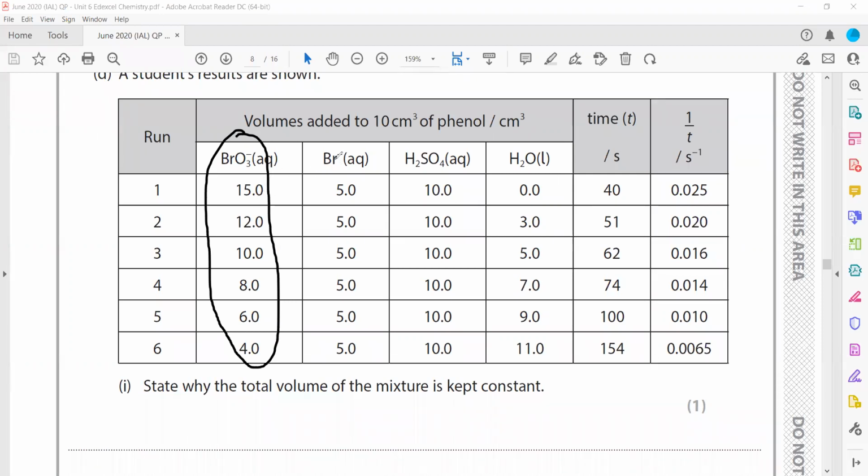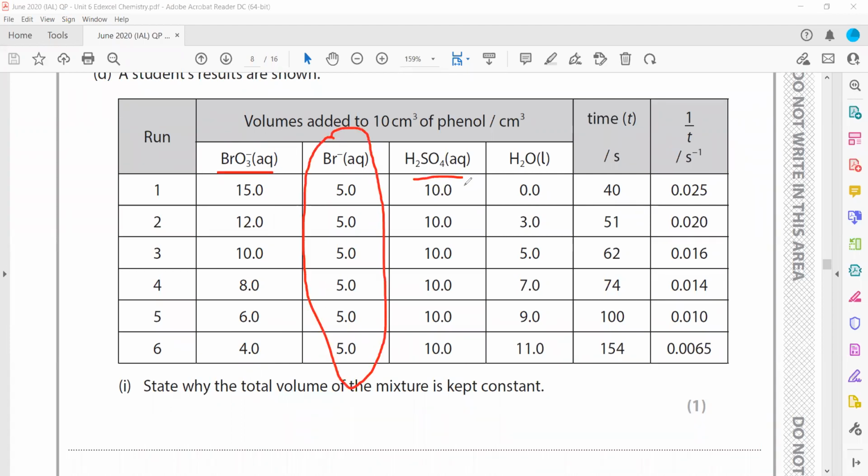Now, to determine the overall rate, we should also know the order with respect to bromide ion. So we'll change the concentration of bromide and keep bromate and sulfuric acid constant, keeping the total volume the same for each experiment.